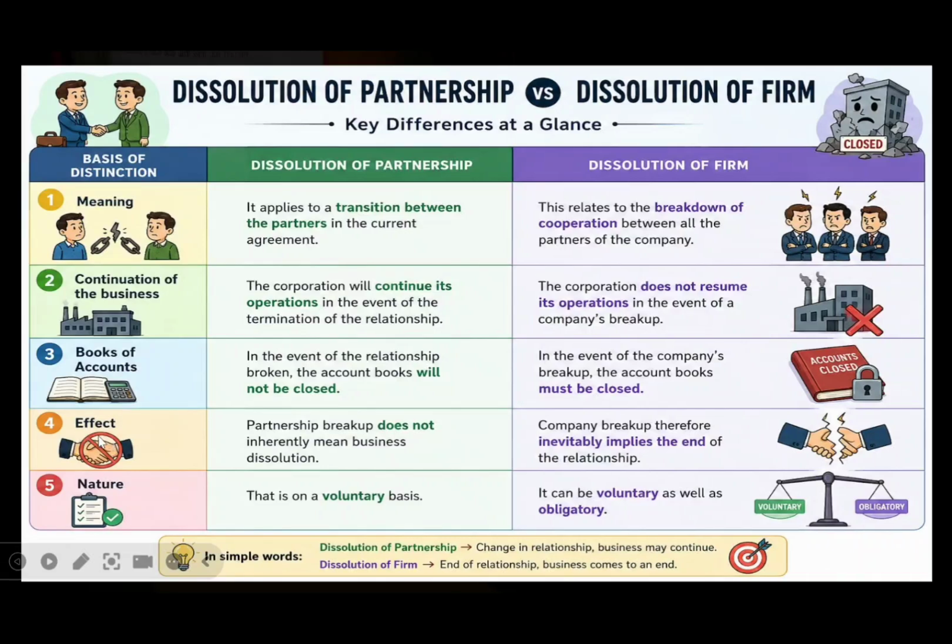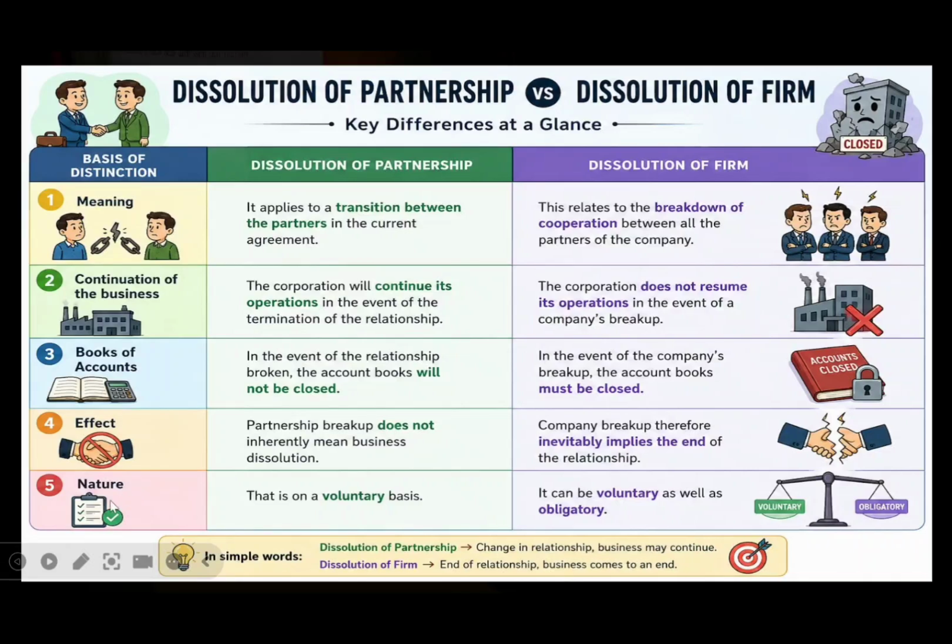The next distinction is based on the effect. The effect of dissolution of partnership: the partnership breakup does not inherently mean business dissolution. So the business is not completely dissolved or shut down or closed, but they continue the business. That is the effect under dissolution of partnership. Whereas in the case of dissolution of the firm, it inevitably implies that it comes to an end. The business comes to an end, and the relationship between all the partners is completely broken. So this is the effect of dissolution of a partnership firm.